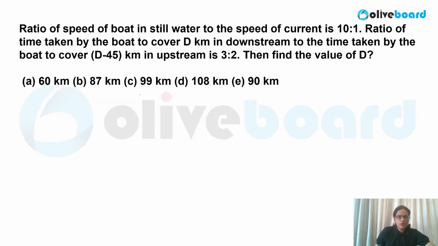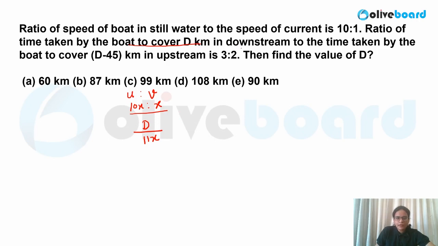The ratio of speed of boat in still water to the speed of current is 10:1. Let me write U and V over here. That is the standard representation we use, 10x and x. Now the ratio of the time taken by the boat to cover d kilometer downstream. How much time? Distance divided by speed. So distance divided by downstream speed. What will be the downstream speed? 11x, that is 10x plus x.